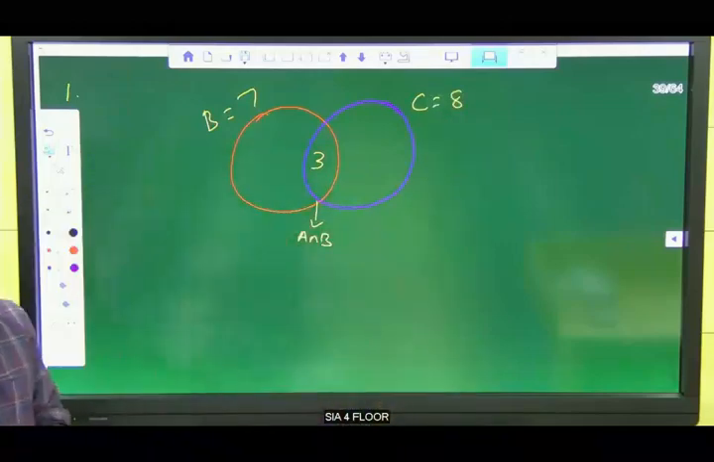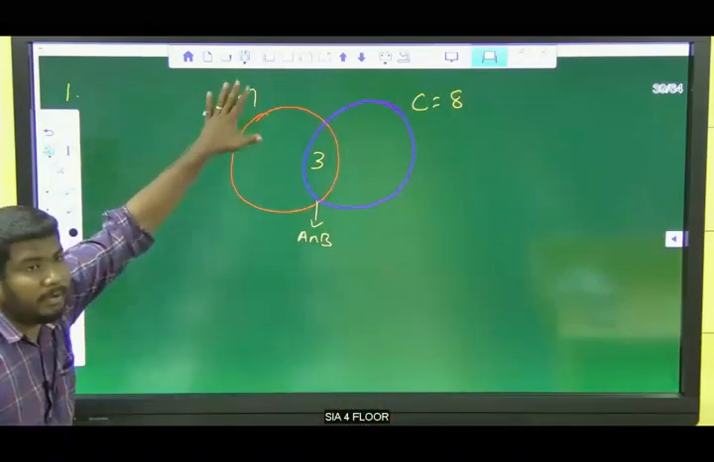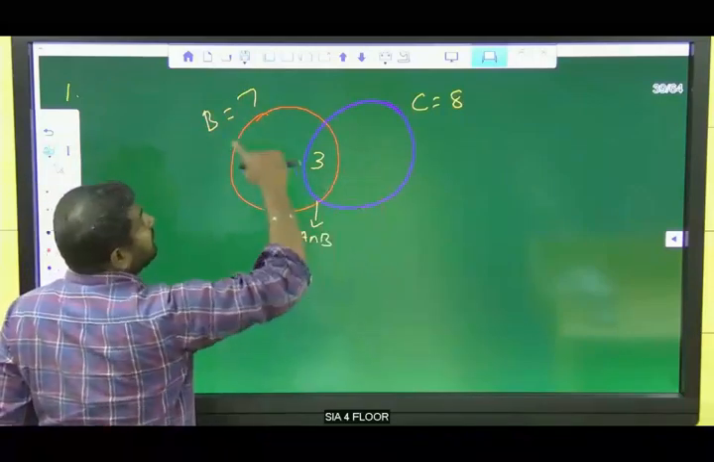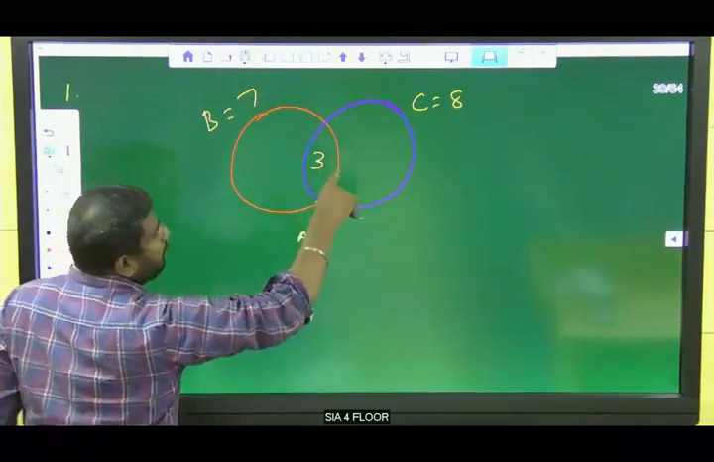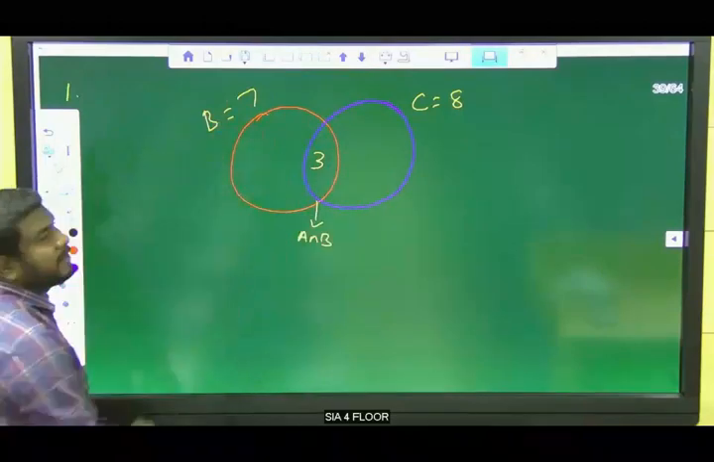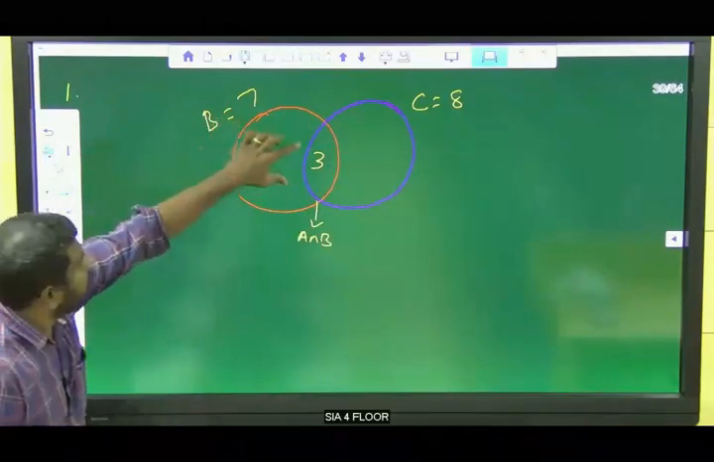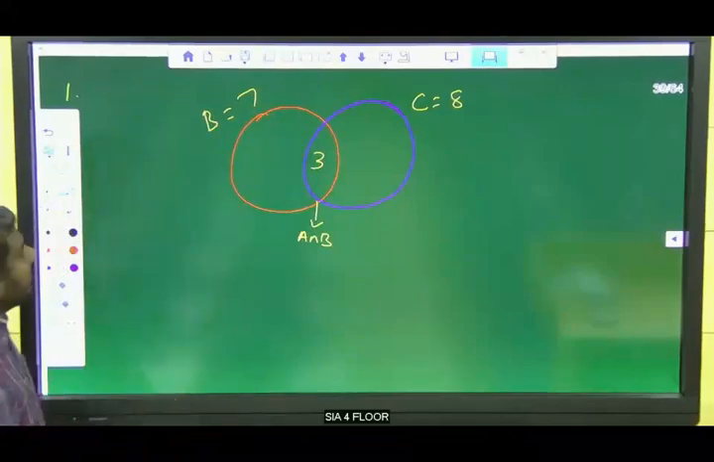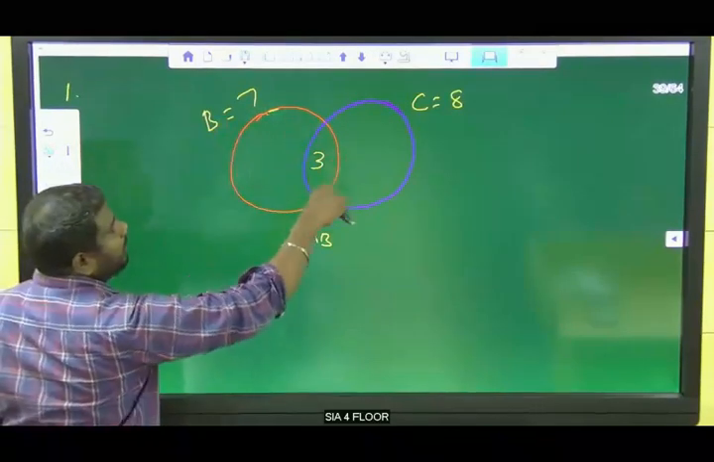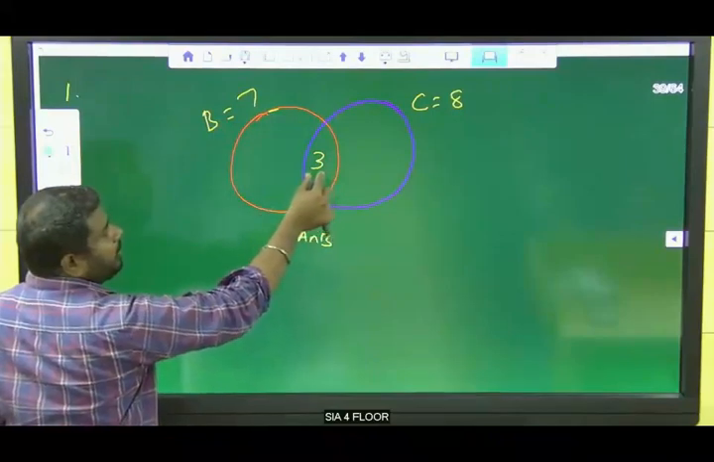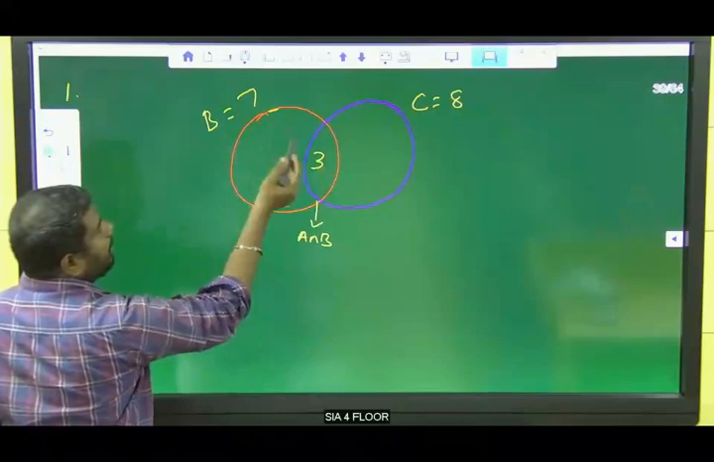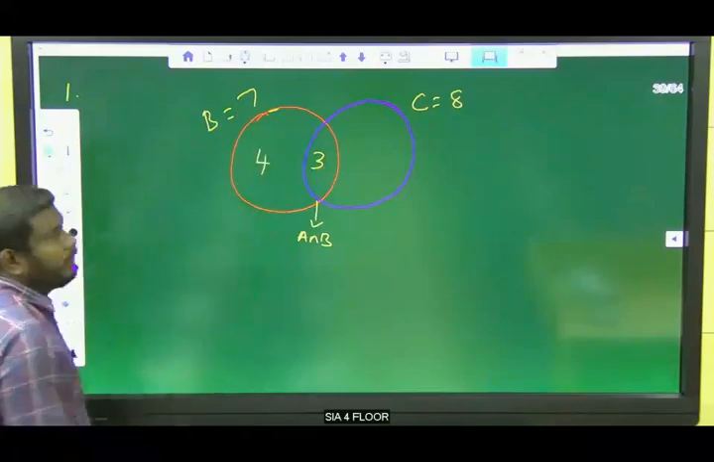Clear? Guys, they have given the total value. Don't write 7 here and 8 here. This is for all the red. The whole red for basketball is 7, and this is for 8. But we know the intersection is 3. The complete red is basketball. So 3 people play both. Here we have 3. How many people are left out here? 4. Clear?